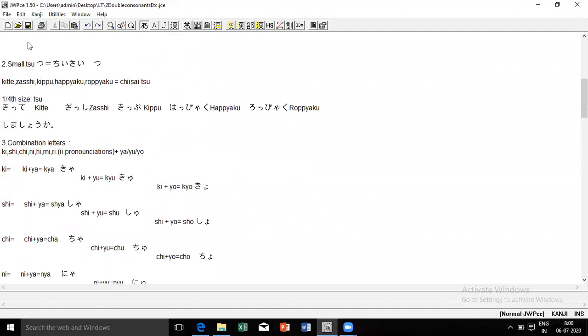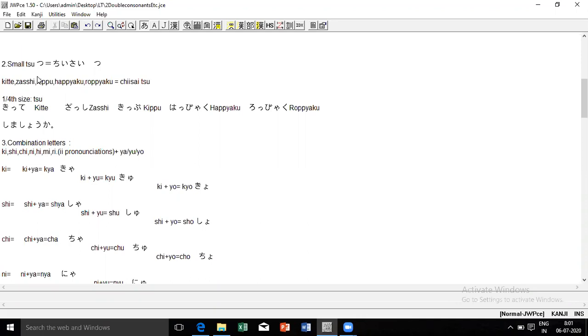Second was we had done the concept of small tsu, chiisai tsu. That is when you write two same letters, that is double S, double P. When you write double S, double P, you have to compress the word, as in zasshi, kippu, happyaku, roppyaku. Ne? So for that, you have to use a small tsu. Small tsu is 1/4 size of the box.